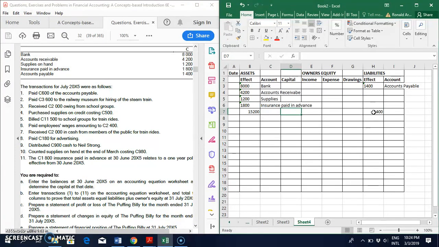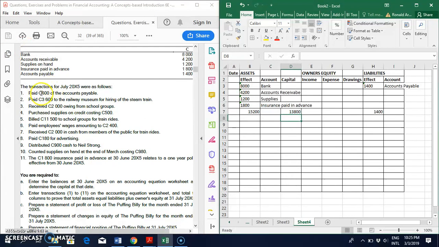Because remember, even at the start, when we're given a list of balances, the accounting equation should be in balance before we can go ahead and record the transactions for that month. So we say 15,200 minus 1,400, and my capital account starts with 13,800. Now we can go ahead and record the transactions. So let's record the first few.